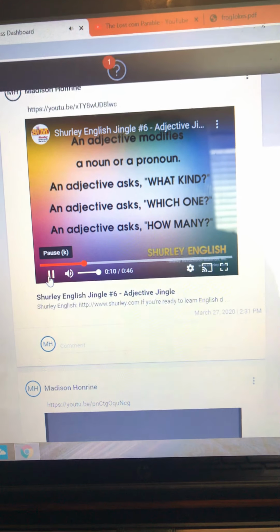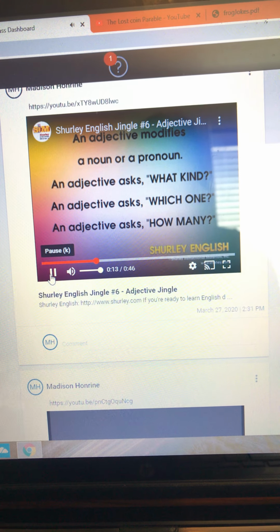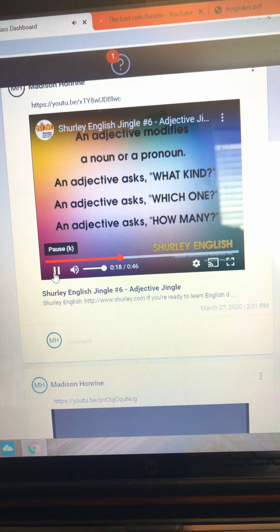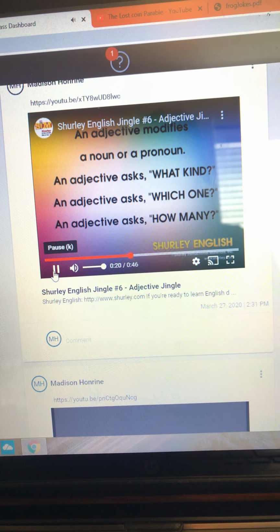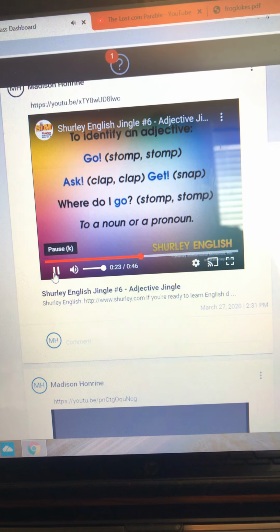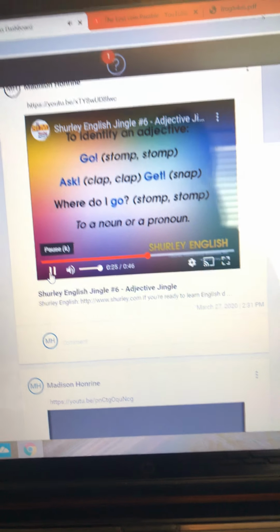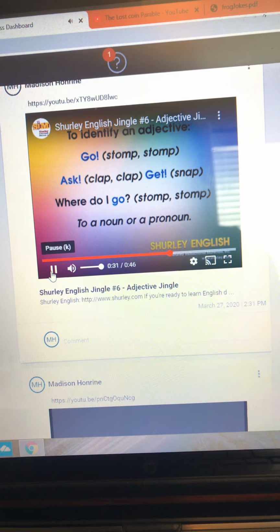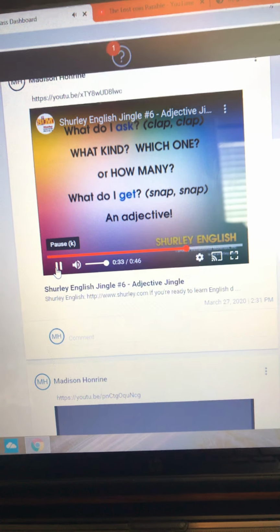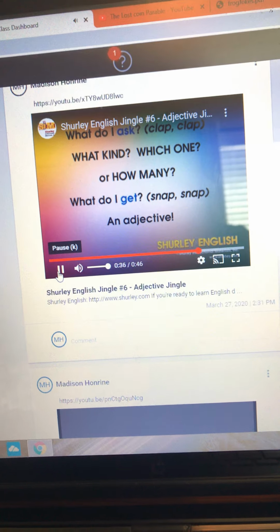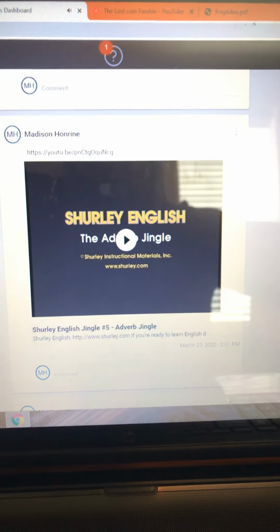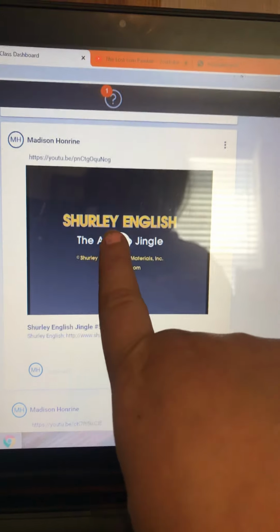An adjective modifies a noun or a pronoun. An adjective asks. What kind? An adjective asks. Which one? An adjective asks. How many? To identify an adjective, go. Ask it, where do I go? To a noun or a pronoun? What do I ask? What kind, which one, or how many? What do I get? An adjective. Nice job, friends. All right, let's go down now to an adverb and remember what we ask ourselves for adverbs.